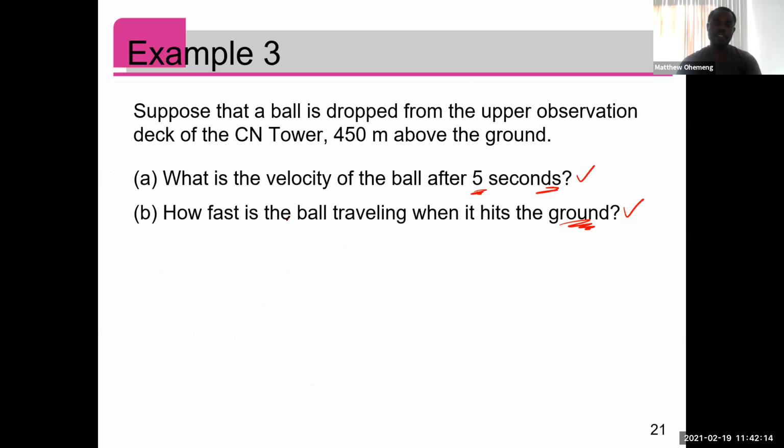Now part B says, how fast is the ball traveling when it hits the ground, right? So this one is asking about instantaneous velocity at the time it hits the ground. Now don't forget that you are standing on top of a tower, and you're dropping the ball.